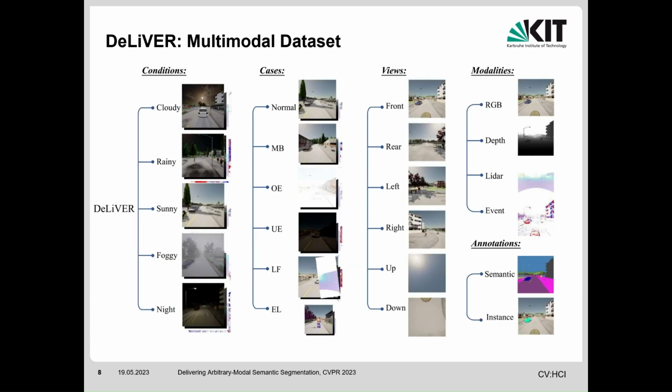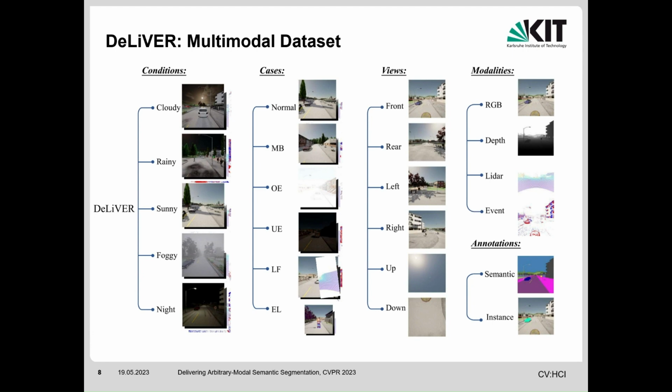We also create a large-scale multimodal segmentation dataset, DeLiVER, based on the CARLA simulator. The DeLiVER dataset includes 4 modalities: RGB, depth, LiDAR, and event, and 5 weather conditions: cloudy, rainy, sunny, foggy, and night. The complete frame of data is encoded in the format of a panoramic cube map, so we provide 6 views.